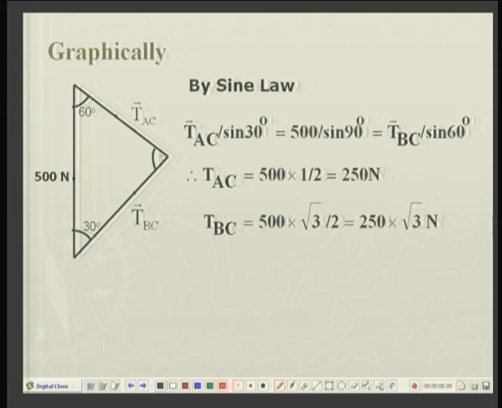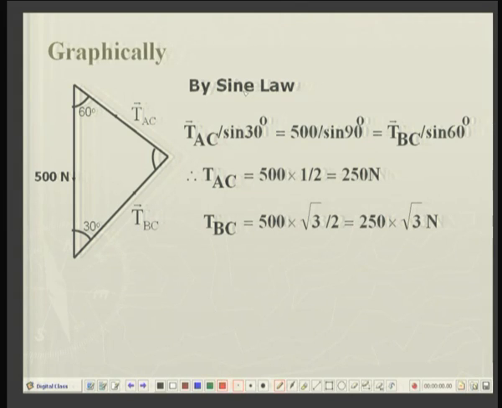Wherever they intersect, that will be the apex of the triangle, and then to find out the lengths of these two sides, you use the sine law of triangles. So TAC divided by the sine of the angle opposite to this side, that is 30 degrees, is equal to the vertical 500 newtons divided by the sine of this angle, which is incidentally 90 degrees.